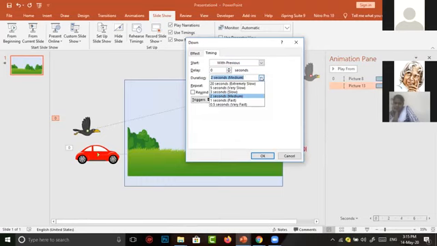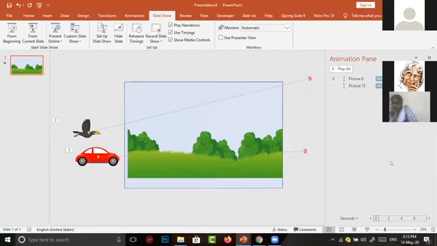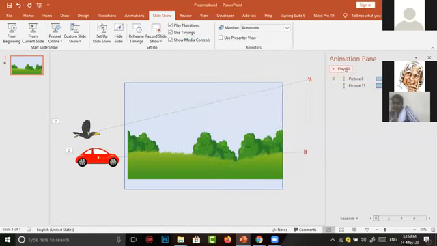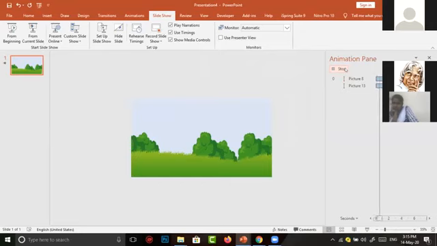I want to make the bird fly slowly, so I click on very slow. 3 seconds will be better, I think. Click on very slow, then click on OK. Now how is it? So it's okay now.